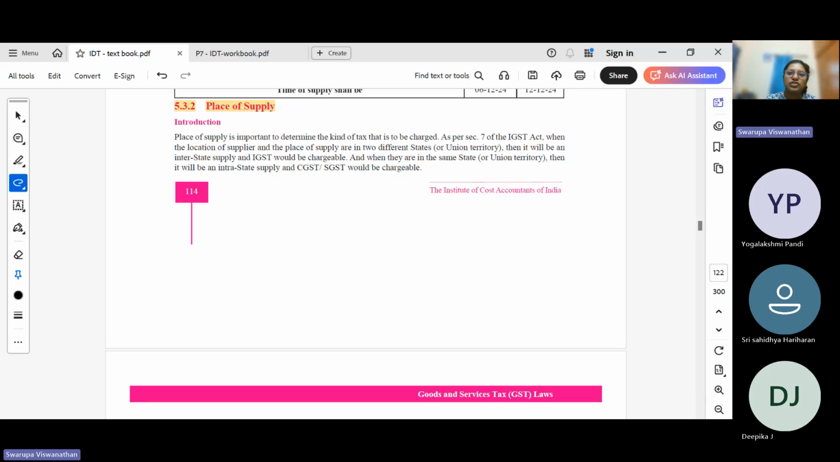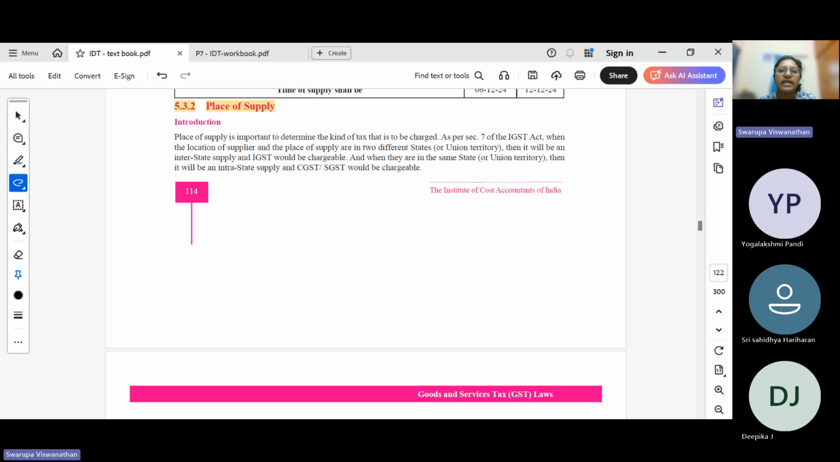In case of installation, where the goods are being installed, that will be the place of supply. In case of import of goods, it will be the location of the recipient, because import is on RCM basis. So the recipient will have to pay the tax. So location of the importer, location of the recipient will be the place of supply. In case of export, the place of supply is outside India.